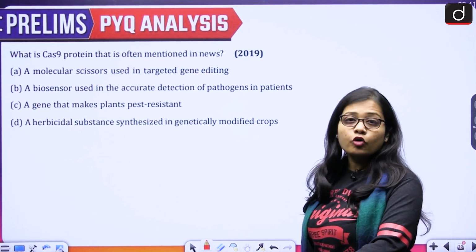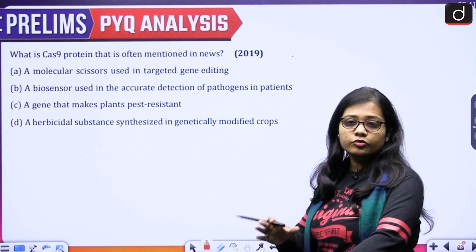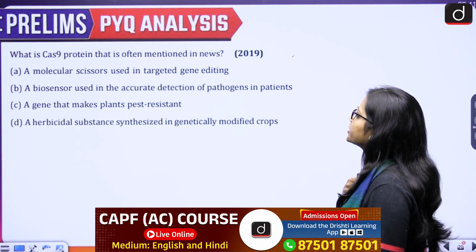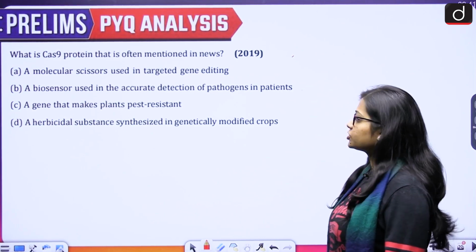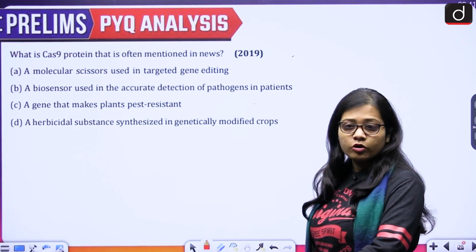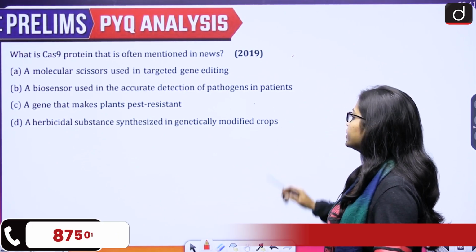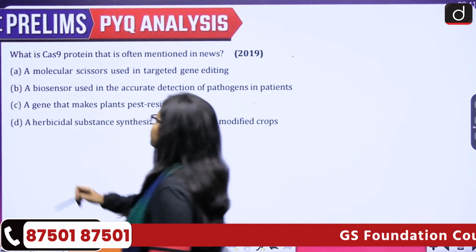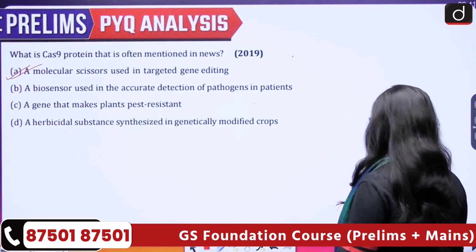Next is, what is Cas9 protein that is often mentioned in news? So the four different options are a molecular scissor used in targeted gene editing, a biosensor used in the accurate detection of pathogens in patients, a gene that makes plants pest resistant, or fourth, a herbicidal substance synthesized in genetically modified crops. So the correct answer for this is option A, that is a molecular scissor used in targeted gene editing. Now what is Cas9 protein?